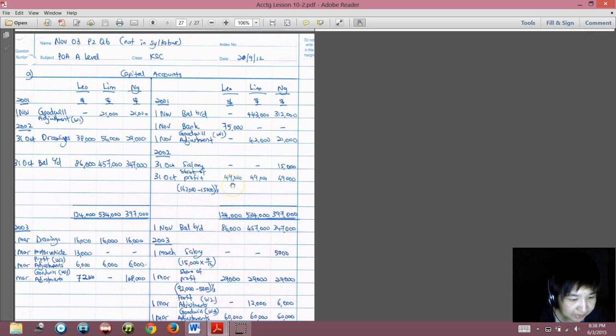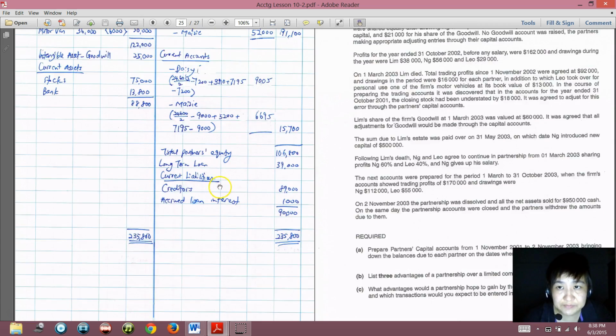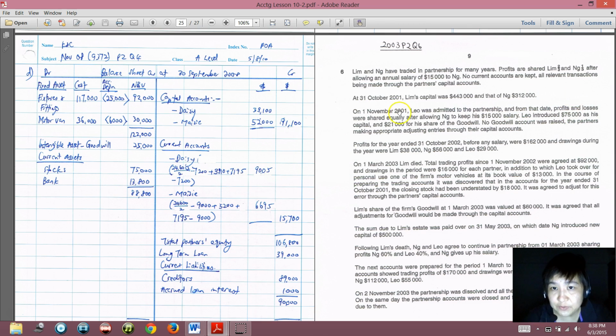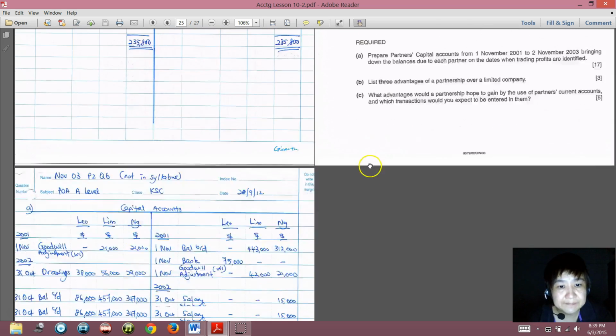The previous paragraph says that Ng is to keep his 15,000 salary. So the salary for the year for Ng will be 15,000. Now the share of profit: the question has told you that profit and loss are shared equally among all three partners, and Ng is to keep his 15,000 salary.